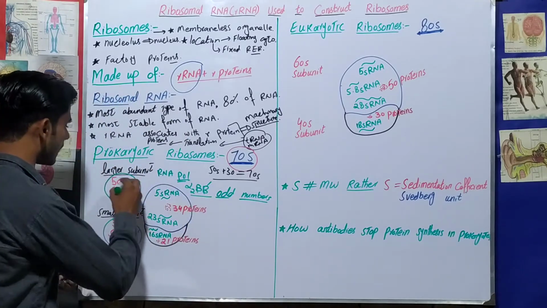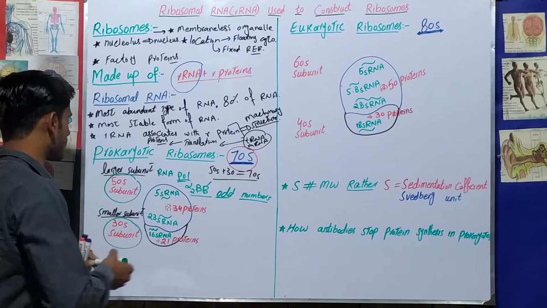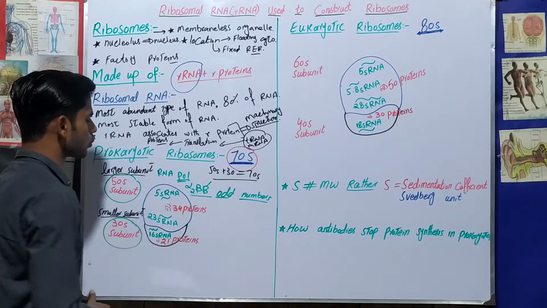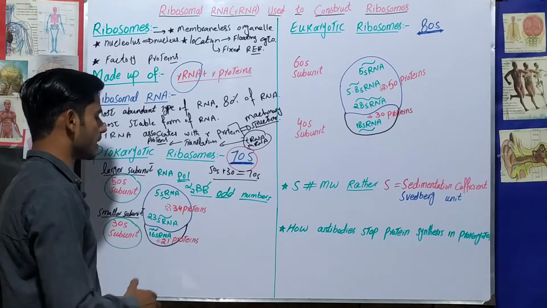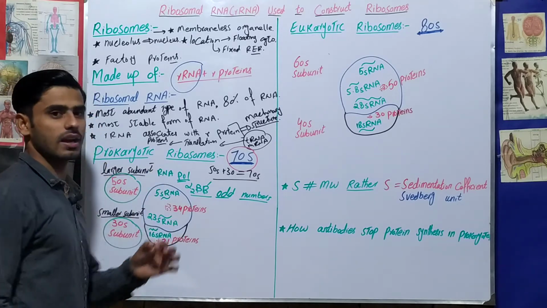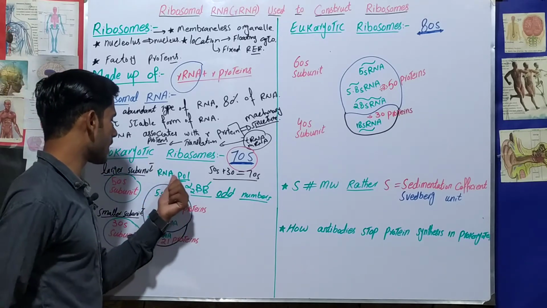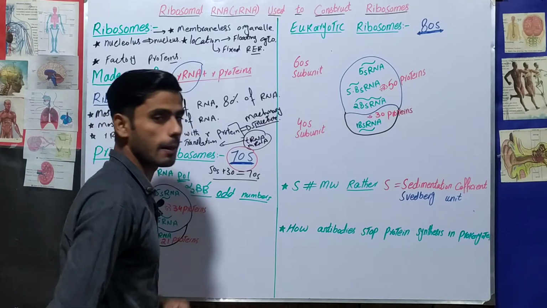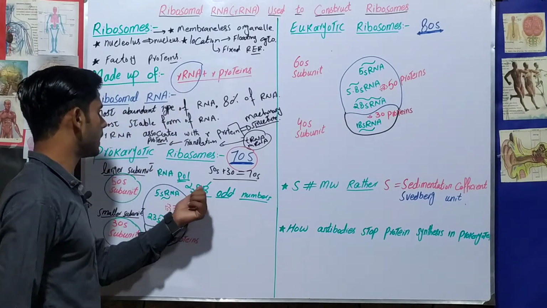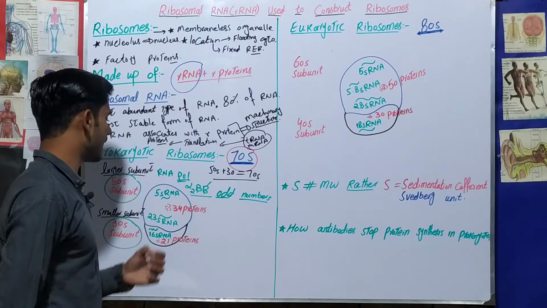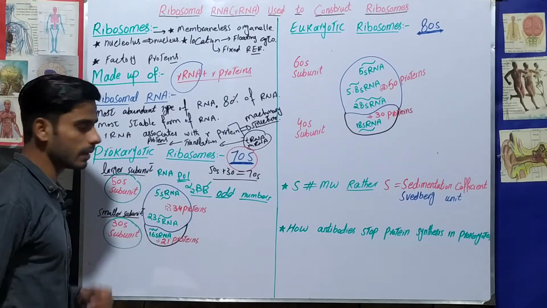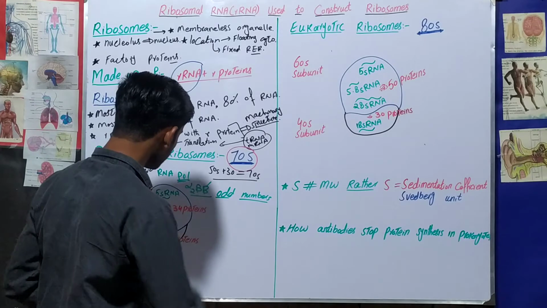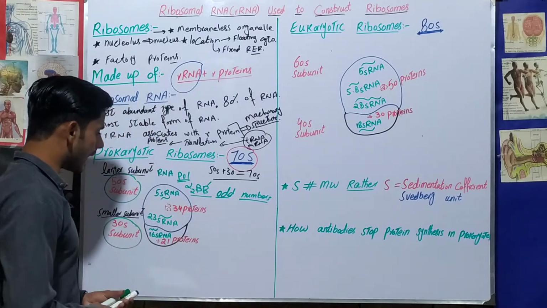So all of these, whether it is the larger subunit or the small subunit, whether it is the 5s ribosomal RNA, the 23s ribosomal RNA, or the 16s ribosomal RNA, these ribosomal RNAs are produced by the RNA polymerase alpha 2 beta prime. So alpha 2 beta prime will act on the DNA and form all kinds of these ribosomal RNA. Okay. So now we will move on. In the next step, we will see